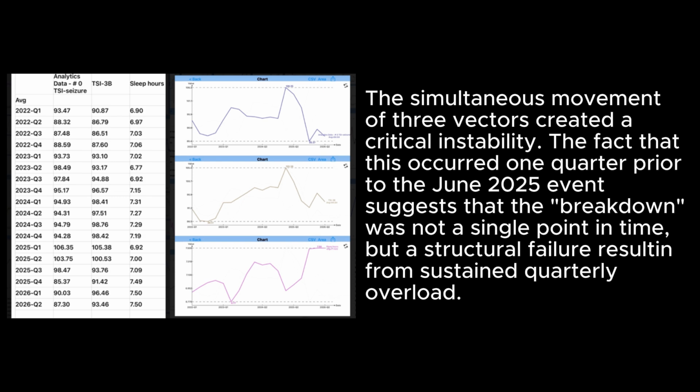My data for 2025 Q1 serves as a textbook example of a perfect storm in system dynamics. The simultaneous movement of 3 vectors created a critical instability. The fact that this occurred 1 quarter prior to the June 2025 event suggests that the breakdown was not a single point in time, but a structural failure resulting from sustained quarterly overload.